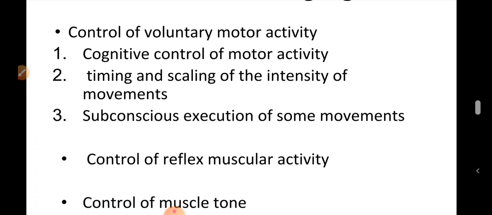The muscle spindles and the gamma motor neurons of the spinal cord, which are responsible for the maintenance of tone of the muscle, are controlled by basal ganglia, especially by the substantia nigra. The pathway includes the projection from cortical inhibitory areas, from the striatum to pallidum, from pallidum to substantia nigra and to the reticular formation, and finally to the spinal cord. In lesions of basal ganglia, the muscle tone is increased and that leads to rigidity called lead pipe rigidity. It is a characteristic feature of Parkinson's disease.